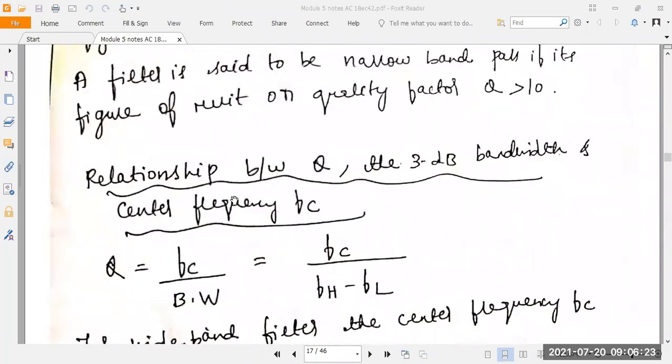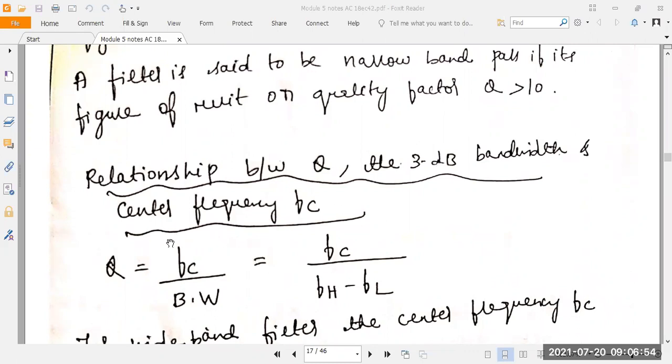Next, take the quality factor. If we take any signal here, we want to check the quality of the signal. For that, you have to use a formula, the relationship between the quality, the 3 dB bandwidth and the cutoff frequency. Q is the quality factor. That is very important in filters. Let's find out the quality factor.